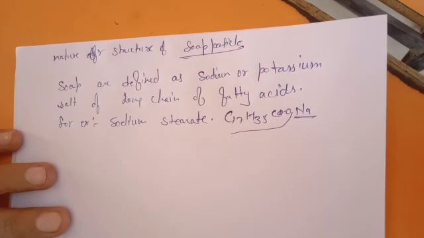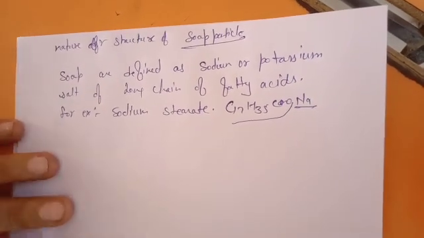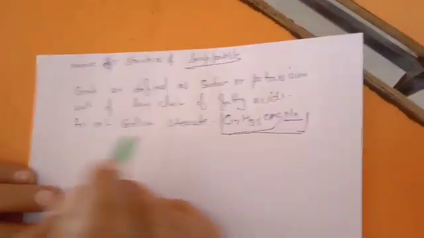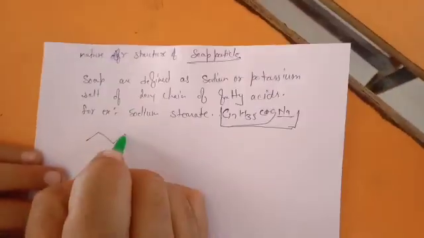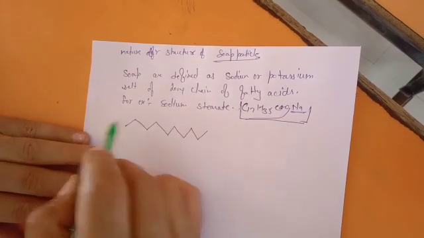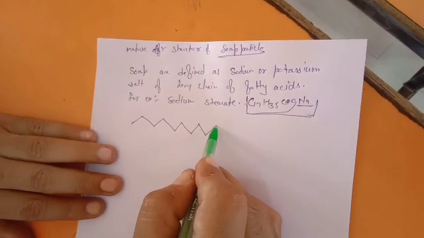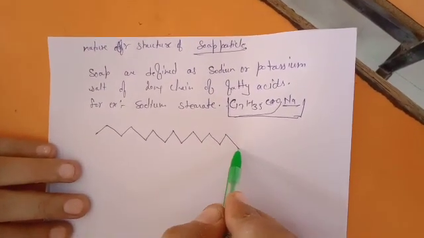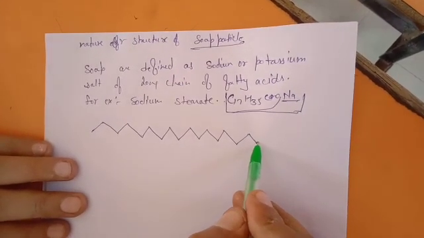Now you must also understand how to represent these soap molecules. You know that in organic chemistry we represent the hydrocarbon in bond line formula. So this has 17 carbons, 1, 2, 3, up to 16, then comes 17.